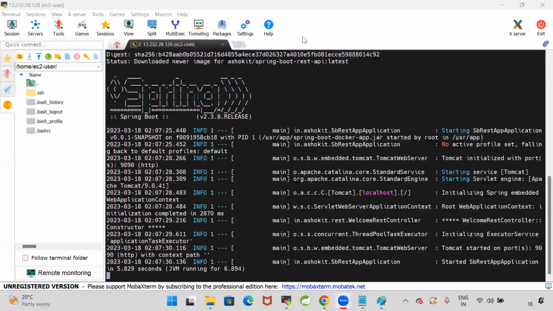A small request while we're working on this Docker. Ashok, am I audible? Yes. Okay. This is just a humble request from my end: your voice is very low and I am not able to hear. Am I audible now? Yes.